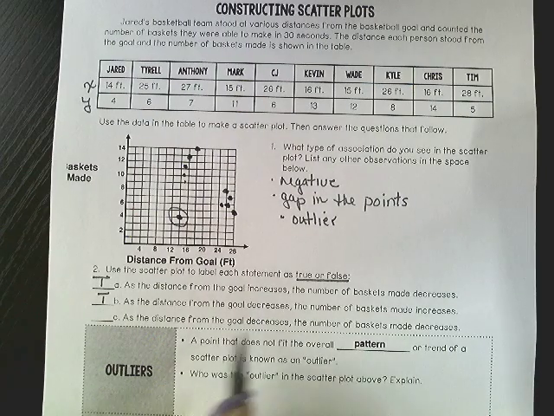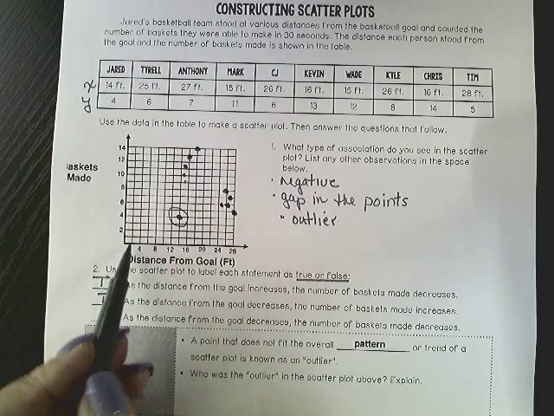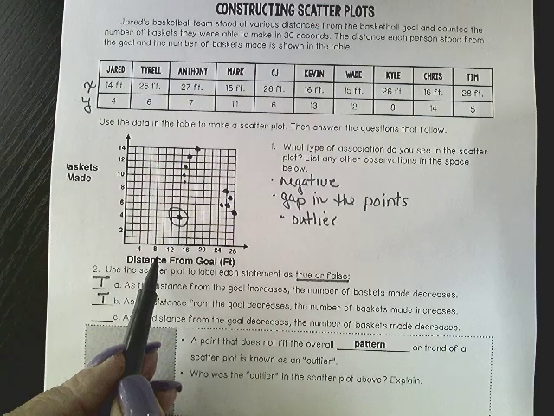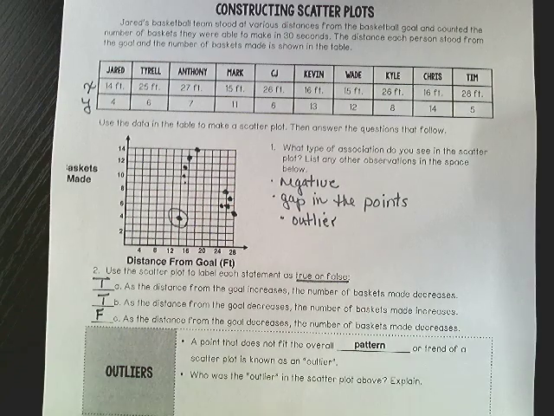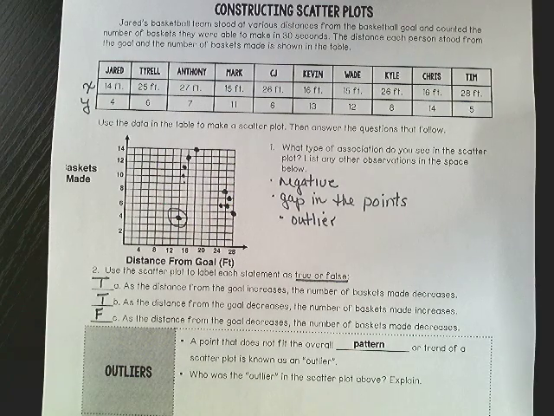As the distance from the goal decreases, so as the distance decreases, the number of baskets decreases. That would be false, because we already said above that as the distance is decreasing, the number of baskets is increasing. So the closer you stand to the net, the more probability of you getting a basket and scoring a basket.